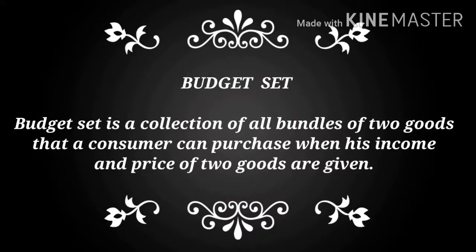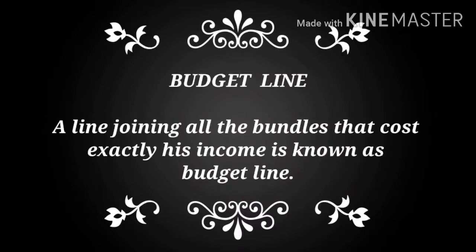Budget set is a collection of all bundles of two goods that a consumer can purchase with his income and the prices of two goods. Budget line: a line joining all the bundles that cost exactly his income is known as budget line.